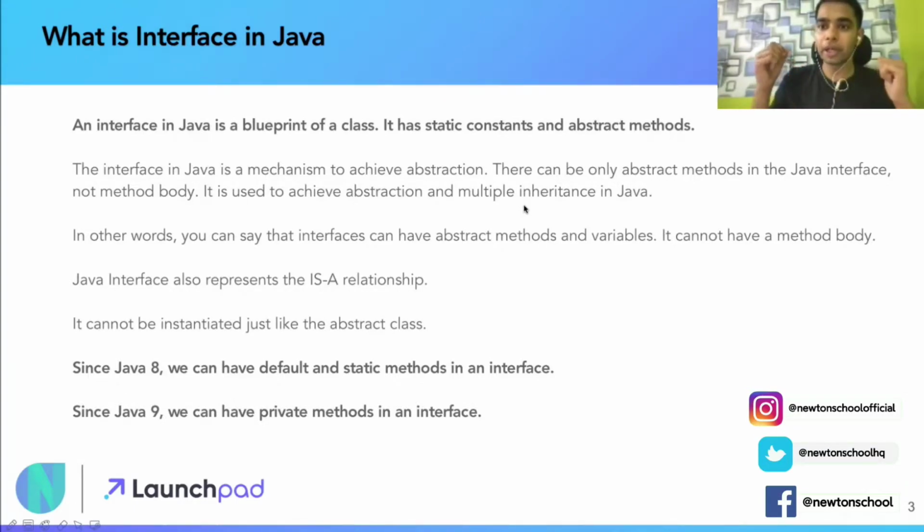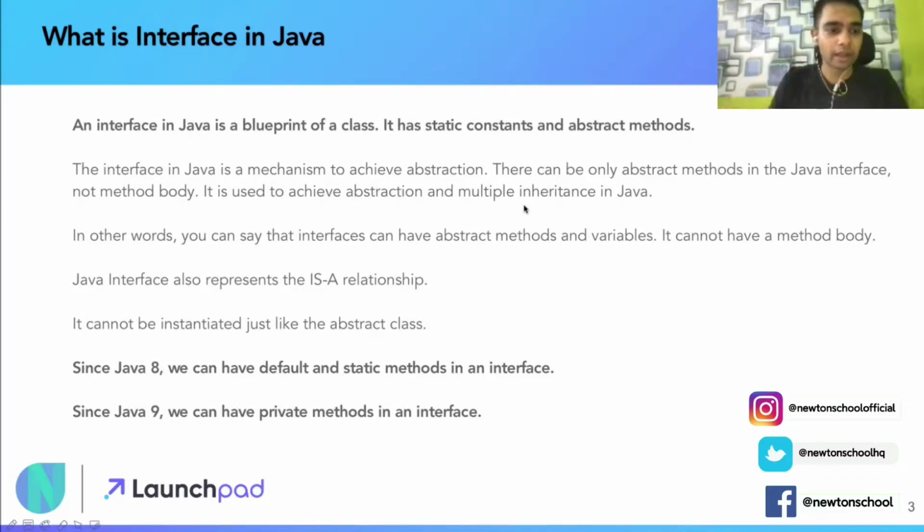So if you remember the video where we talked about inheritance versus aggregation, inheritance has an is-a relationship and aggregation has a has-a relationship. So just like inheritance, an interface also represents an is-a relationship. Apart from that, it cannot be instantiated, just like an abstract class. Again, if you have not watched the video, please do watch the previous video because that is a prerequisite for this.